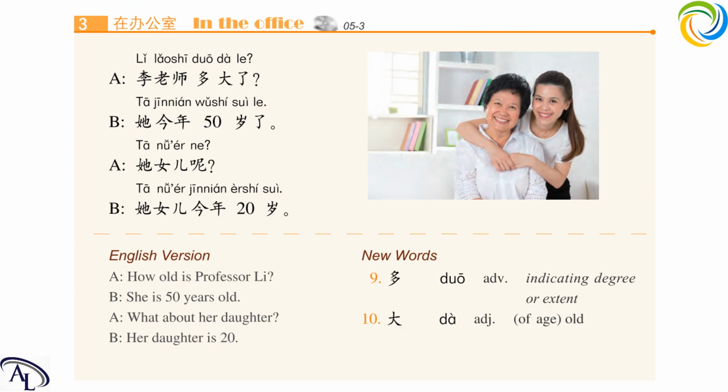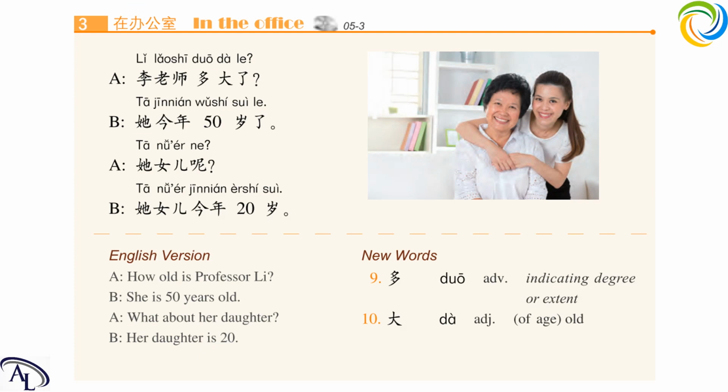So we can see there are 2 new words. First one is 多, d-u-o, 多, initial d and final uo, and the tone is the first tone. Put them together. 多, read after me, please. 多, it means many, indicating a degree or extent. Okay, indicating a degree. So it's kind of like how much.